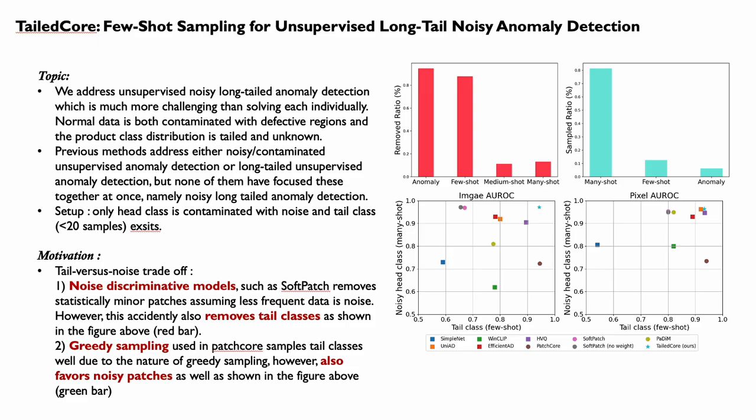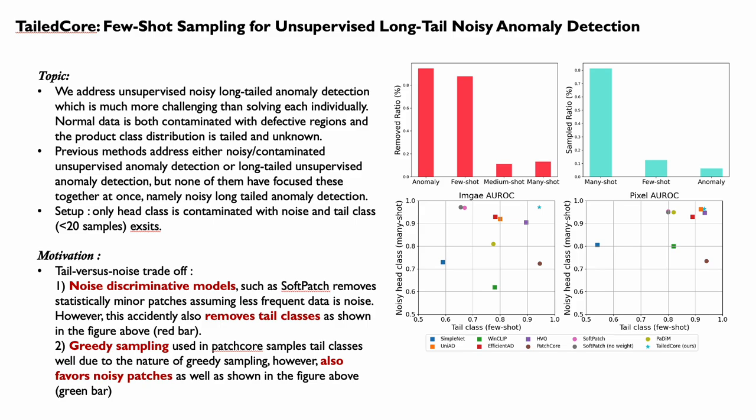We discuss a novel unsupervised anomaly detection task, namely noisy long-tailed unsupervised anomaly detection. Specifically, normal data is both contaminated with defective regions, and the product class distribution is long-tailed, but the tailed classes are unknown. Previous methods addressed either only noisy datasets or long-tailed datasets. However, the setup where both happen together is realistic. Hence, our suggested scenario is highly practical.